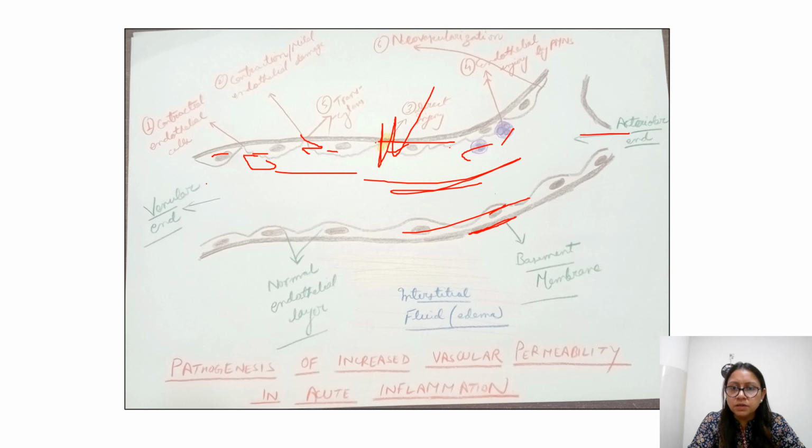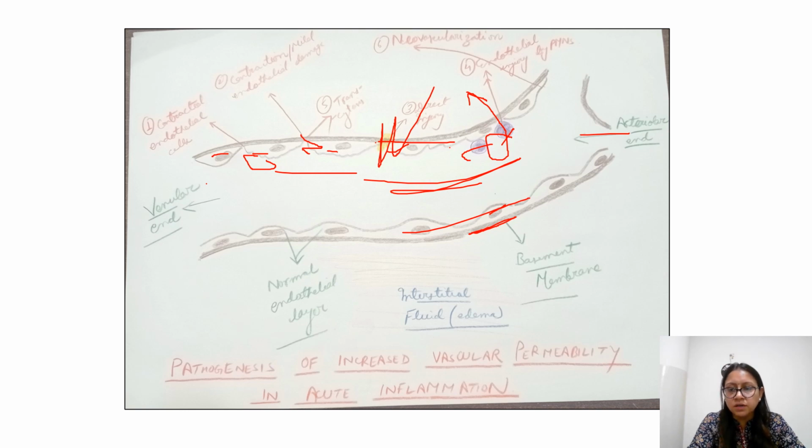Then you have endothelial injury by polymorphs. तो ये polymorphs भी extravascular space में जाएंगे बाहर injury होके, ठीक है. Then you can have transcytosis that I'll tell you in next class. कि हम उसको पढ़ेंगे क्या होता है. So when we read the cellular events, then I'll tell you in detail. Then you can have neovascularization की वजह से भी इंजरी होती है, जो new blood vessels form होना शुरू होते हैं. Fine. So these all are changes which cause increased vascular permeability in acute inflammation.